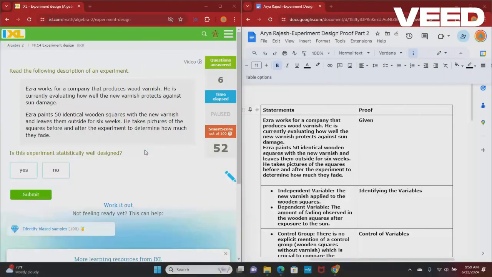Okay guys, we're on our second part, which is our intro. Let's do this. Read the following description of an experiment.